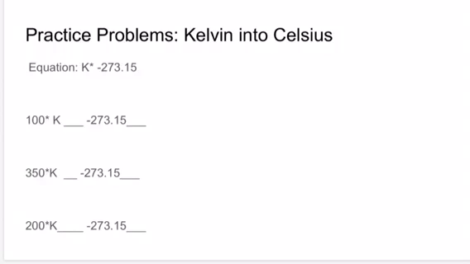Now that we did it together, let's see what our answers are. When we subtract 273.15 from 100 Kelvin, that's our Celsius. Just like 350 minus 273.15, and 200 Kelvin minus 273.15, you'll get your Celsius.